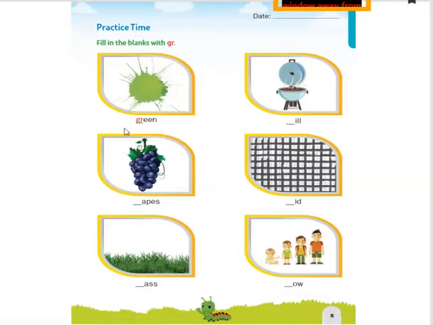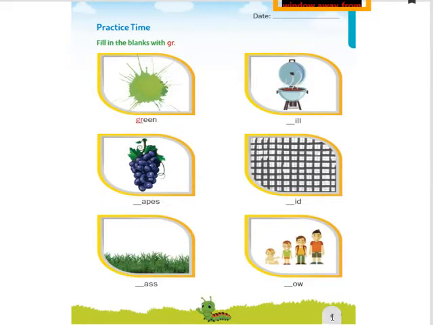Okay. First one, green, is done for you. They have added GR in the blank. So now you have to write the GR, the blend word, in all the blanks provided in this page. This picture is a grill. This is grapes. This is a grid. And this one is grass. You can see it. This is grow. Grow means the baby is growing.